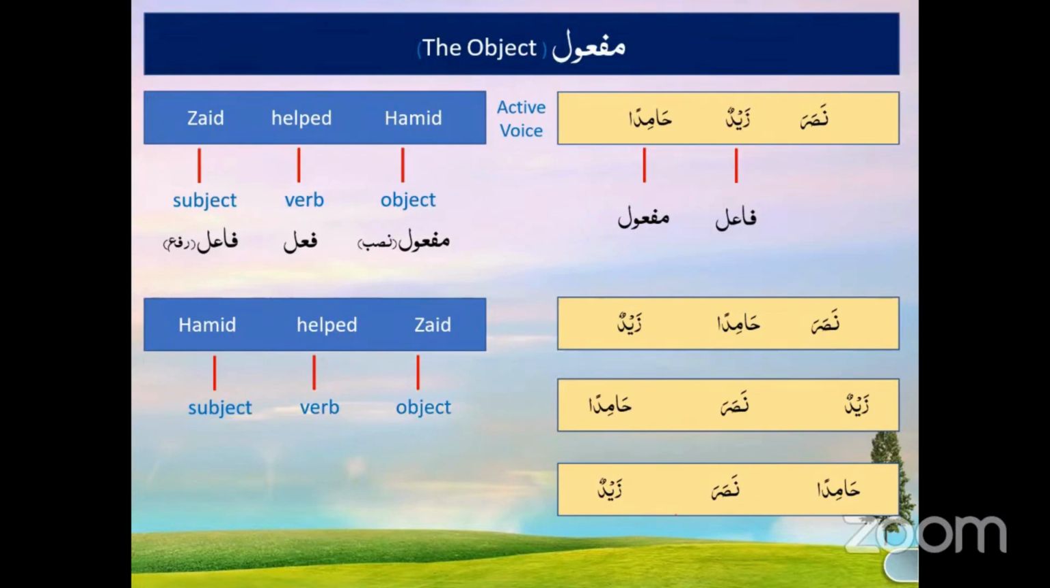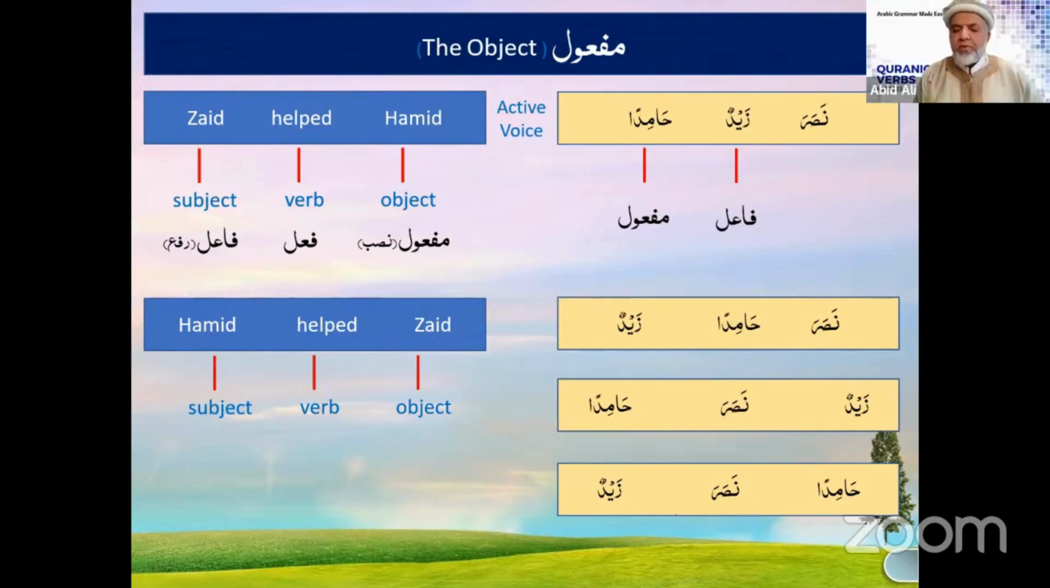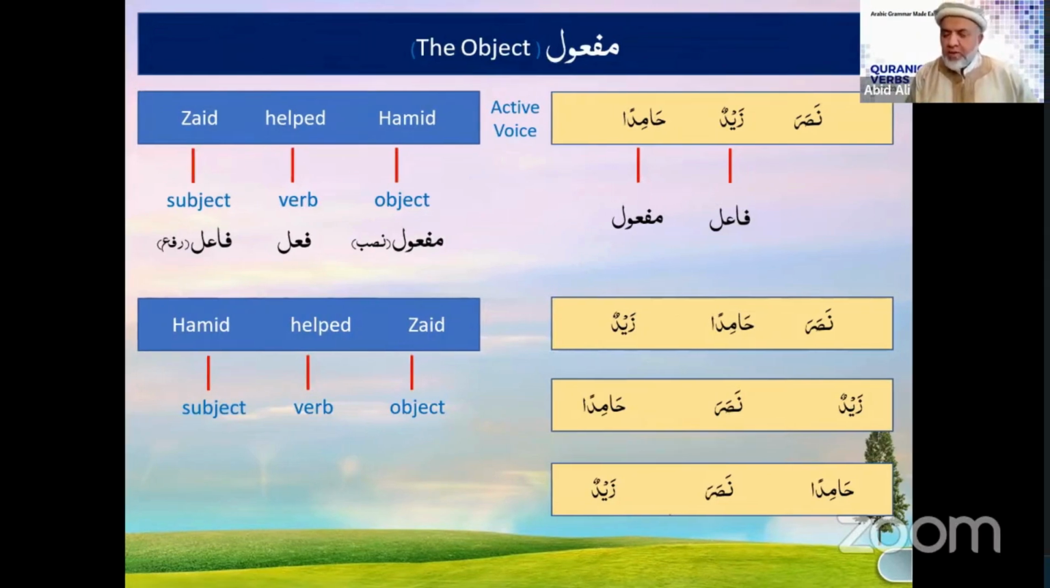I think as a maful it is earlier, but still it is a verbal sentence. No, it's not. Because as soon as you have a noun in the beginning of a sentence, it becomes a nominal sentence. So it should have been Hamidun Nasara Zaidan.